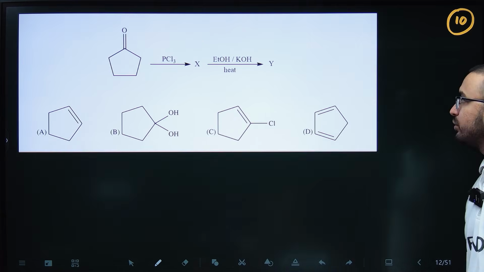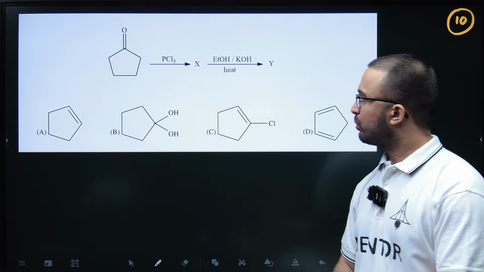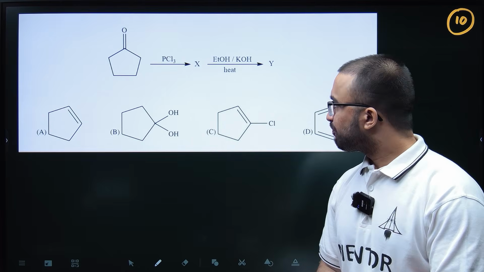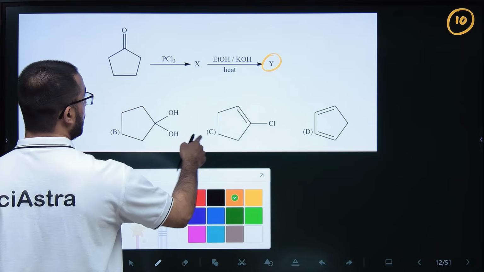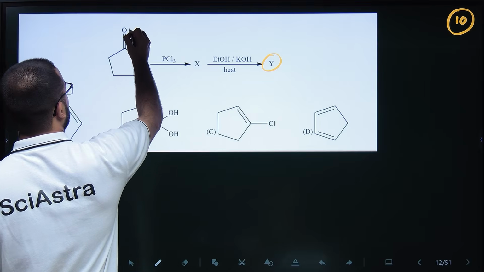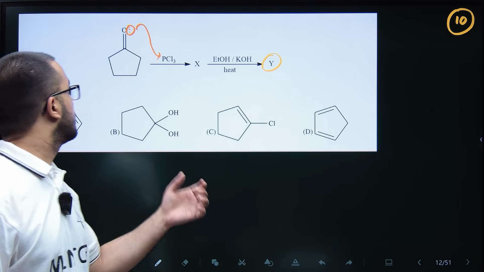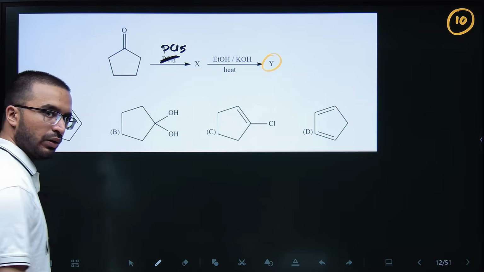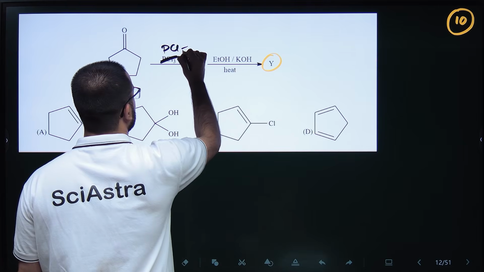Okay, sure. So this is the 10th question. So this question is also a good question. Basically, reaction scheme is given. We have to find the Y. So we have to find this product, right? So what will happen? See. Whenever oxygen and phosphorus are there, so always interact the lone pairs of oxygen with phosphorus, because this is PCl3, PCl5. Okay. So what will happen?